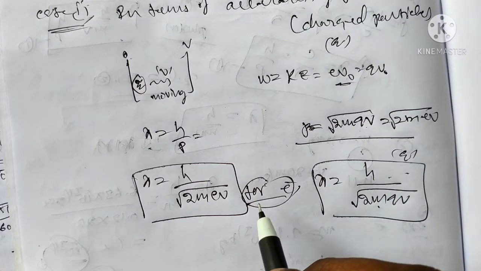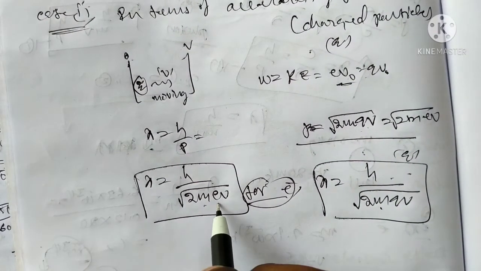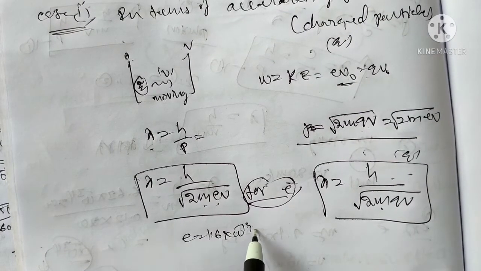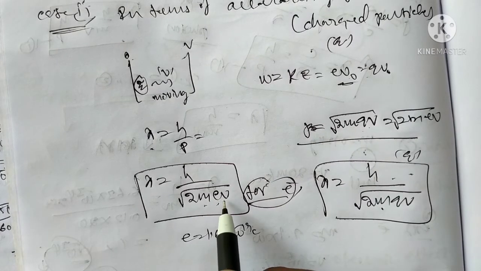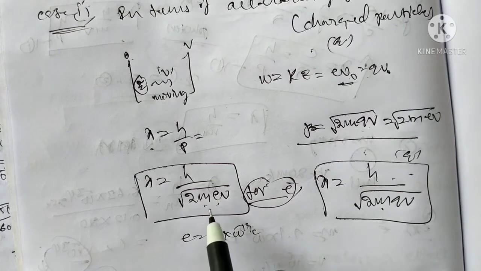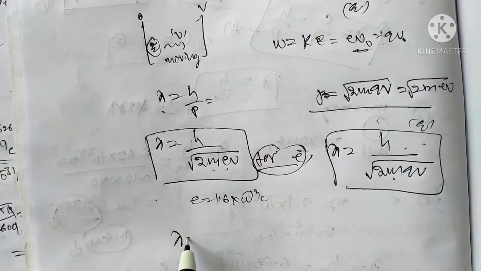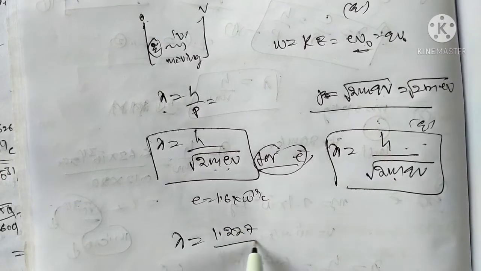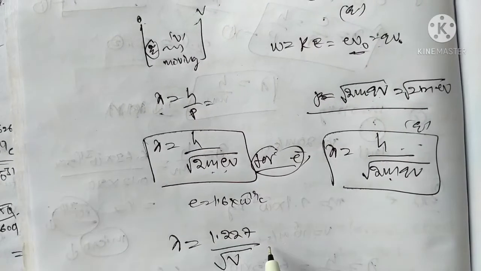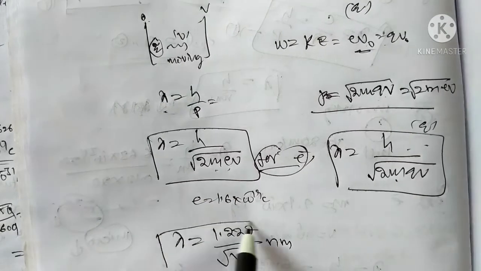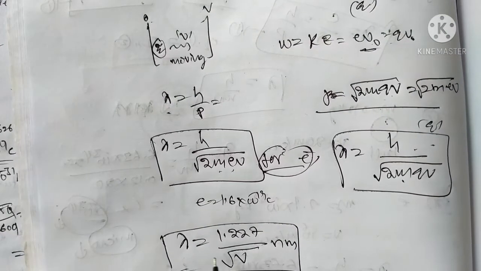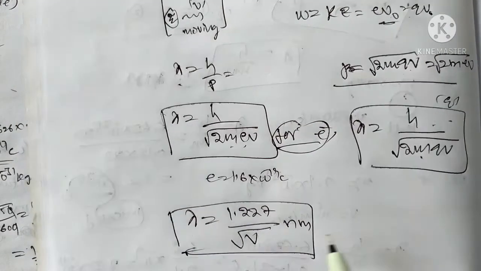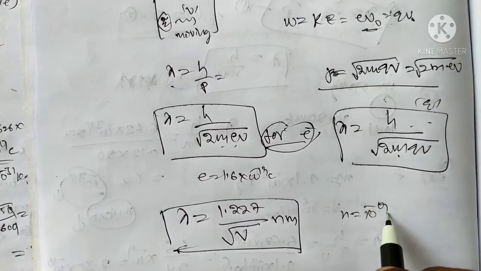Suppose in the case of an electron, we can substitute the mass of the electron and the electric charge. What is the electric charge? 1.6 into 10 to the power of minus 19 coulombs, and the voltage potential is constant. Substituting, we get lambda, the de Broglie wavelength, as 1.227 by root of V in terms of nanometer. Nano means 10 to the power of minus 9 meters.